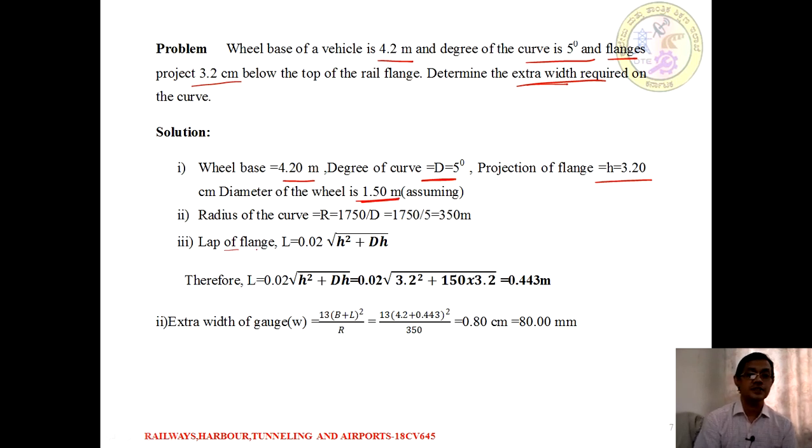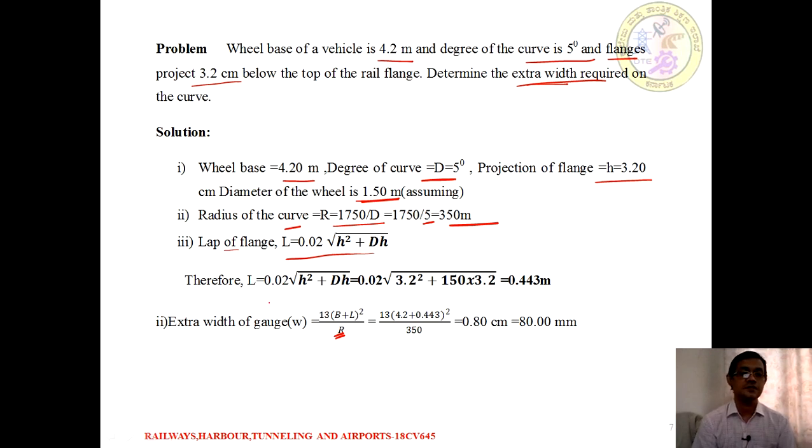Now, for the radius of the curve, we need to find the R value to substitute in the standard formula. Hence first find the radius by using this formula for the given degree of curve of 5 degree. So the radius is going to be 350 meters. Next is the lap of a flange. The standard formula is L equal to 0.02 times the square root of h square plus D times h.